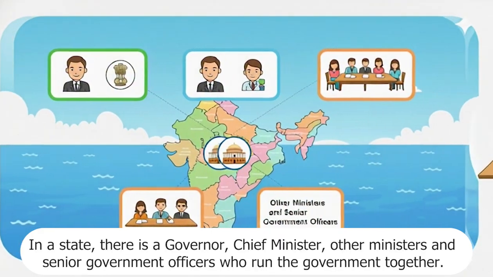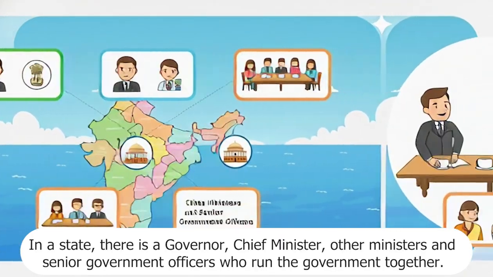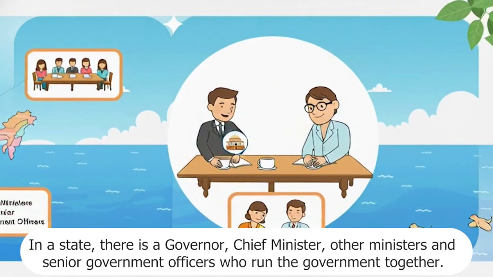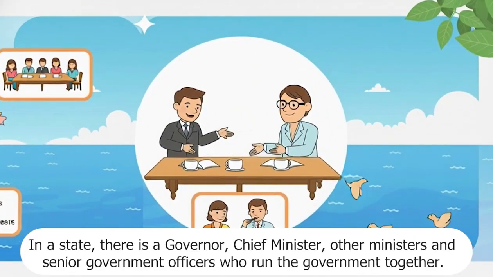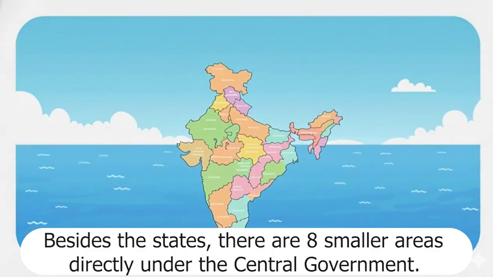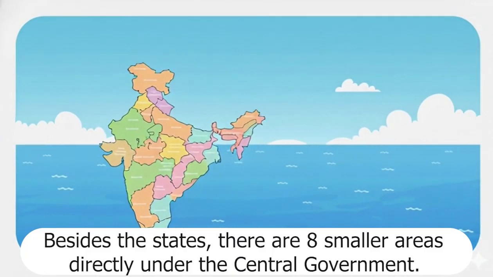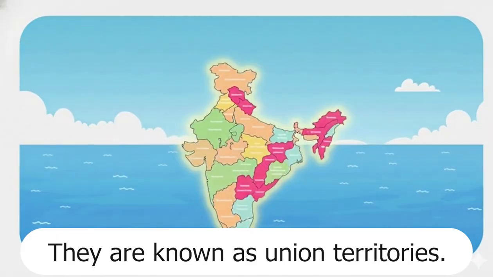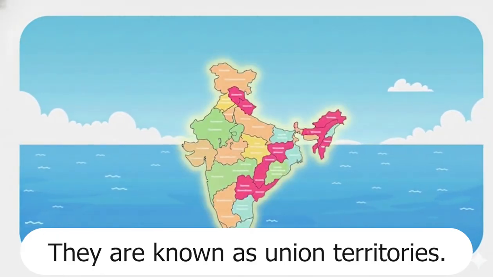In a state, there is a governor, chief minister, other ministers and senior government officers who run the government together. Besides the states, there are 8 smaller areas directly under the central government. They are known as union territories.